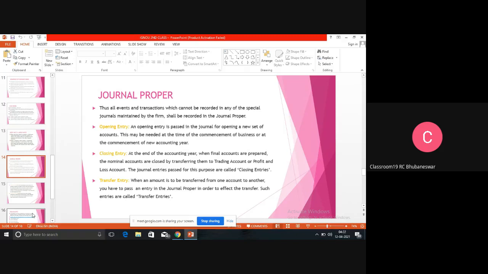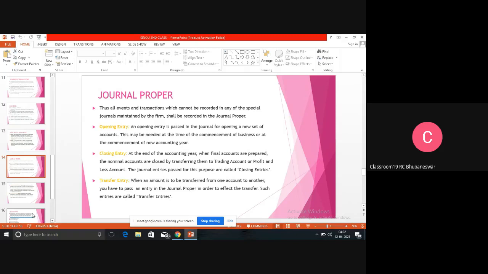April. Exactly, it starts from 1st April to 31st March. That means it starts from 1st April and it ends on 31st March. So when it ends on 31st March, some transactions are there which are not recorded in the books.